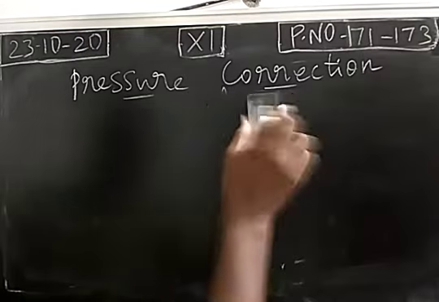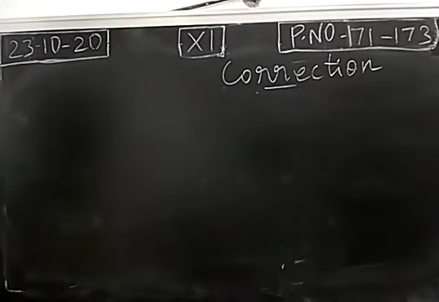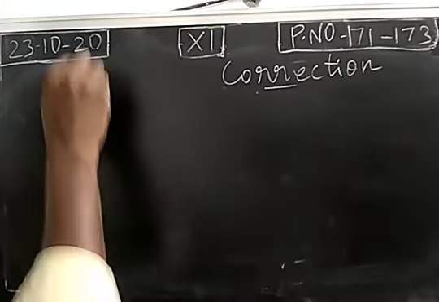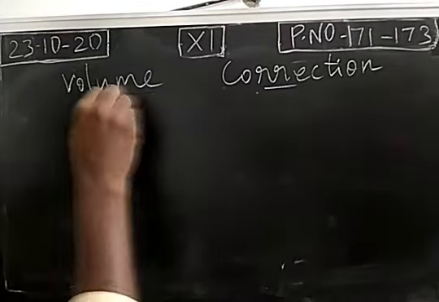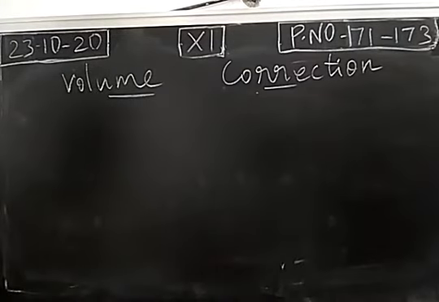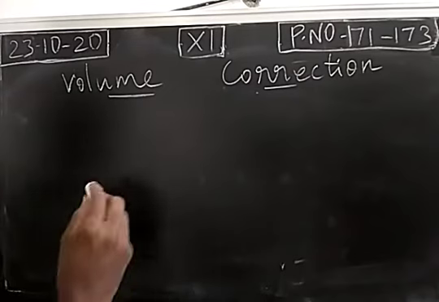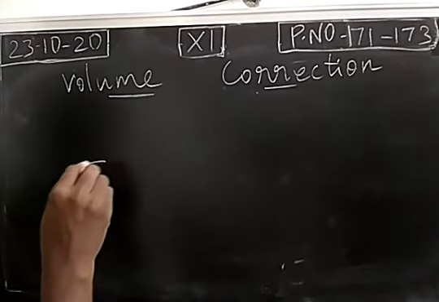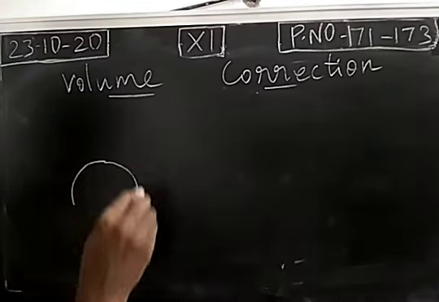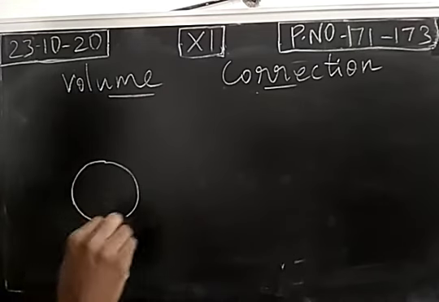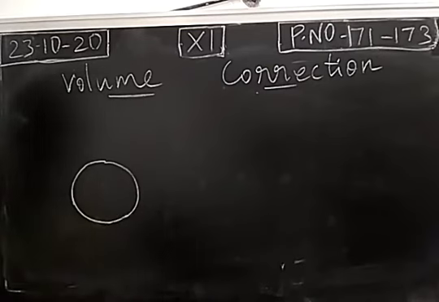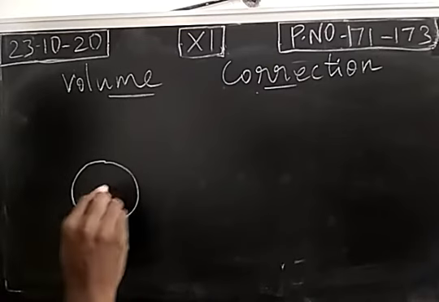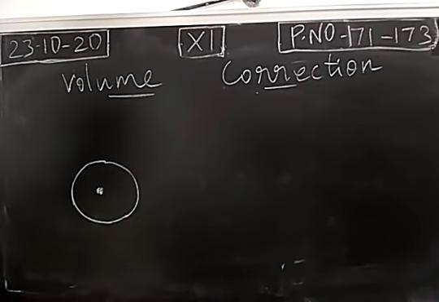Next, volume correction. We consider the shape of a gaseous molecule as spherical. Any one gaseous molecule has a shape assumed to be spherical in nature.